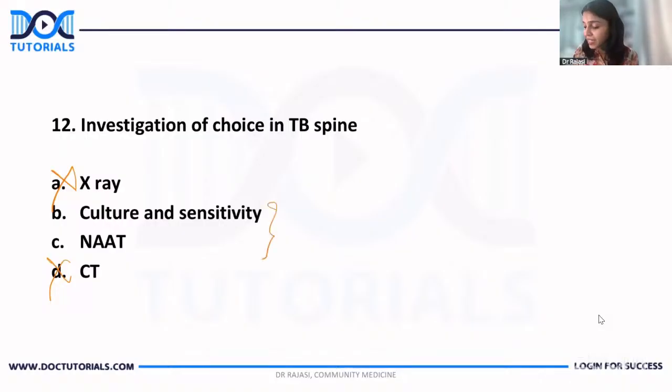Okay, culture and sensitivity. Of course, you have to take a specimen. You have to take a biopsy or some specimen, and on that specimen, you can do culture and sensitivity or NAT. But as per the recent guideline, every specimen should undergo NAT, because we know that culture and sensitivity will take a lot of time for getting diagnosis. So, after ruling out one after the other, I would say the answer is NAT.